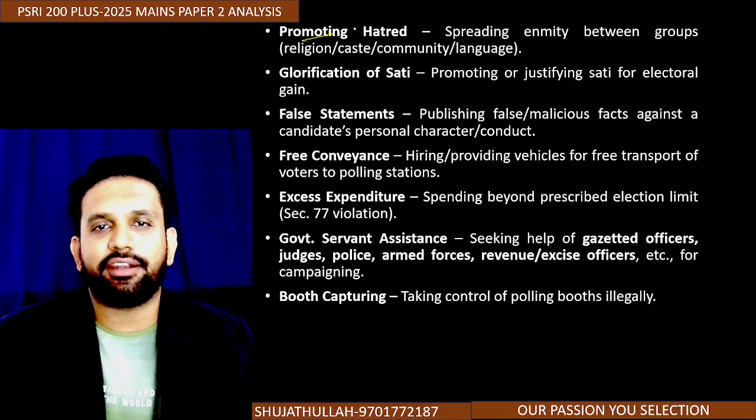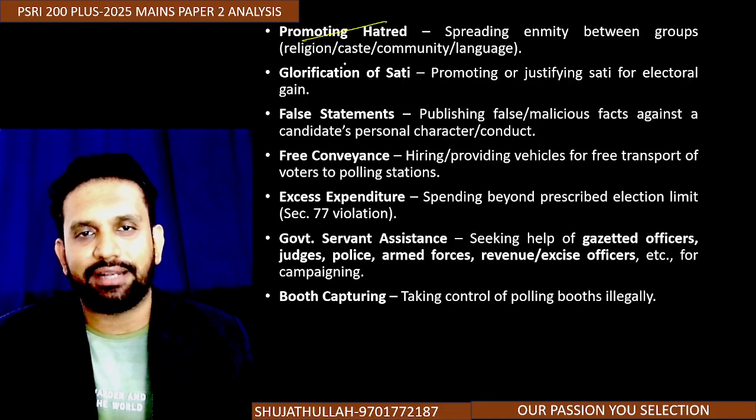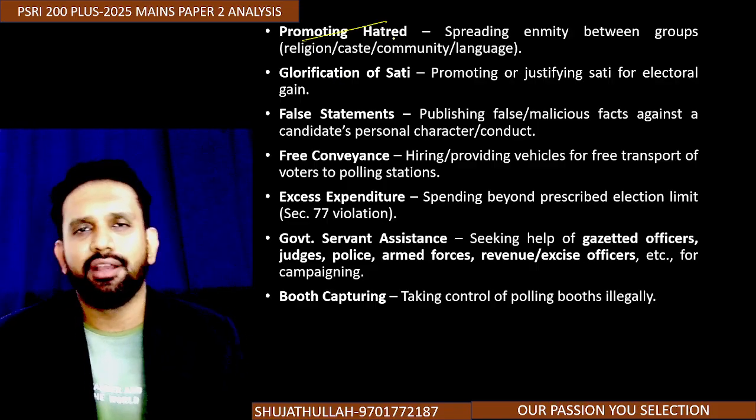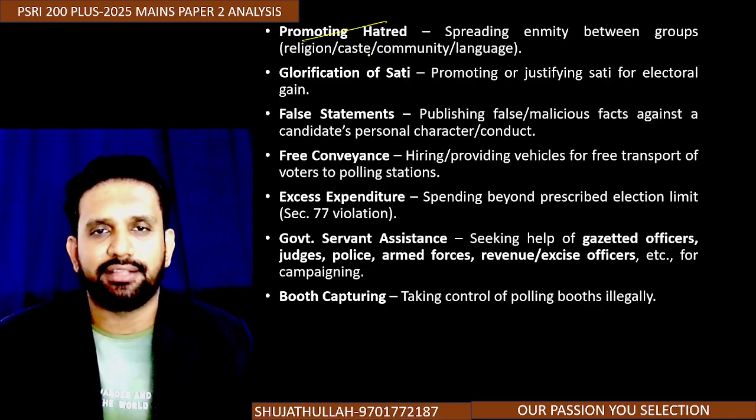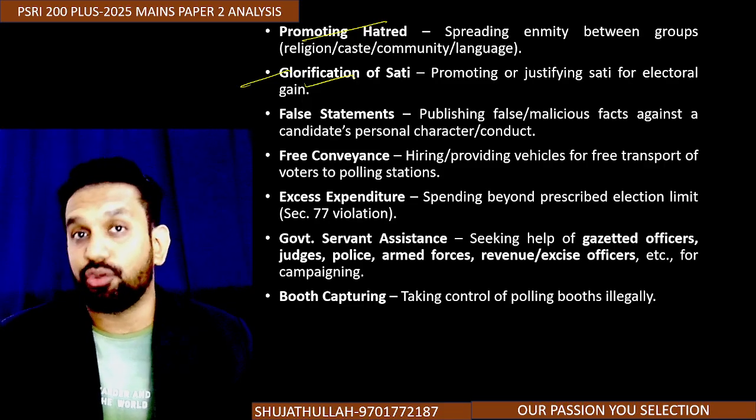Then promoting hatred, you know very well. A lot of people have already been booked under it. Okay, Mr. Akbaruddin Owaisi, Mr. Raja Singh, all of my Hyderabad, the prominent leaders who are based on their communal lines, they do it. Glorification of Sati, you should not do.